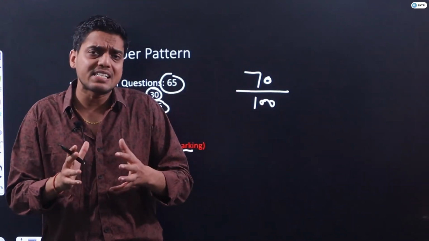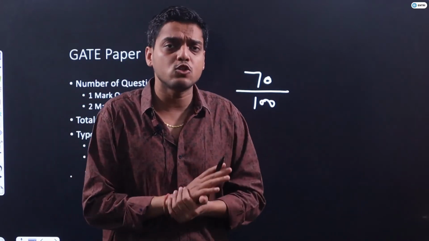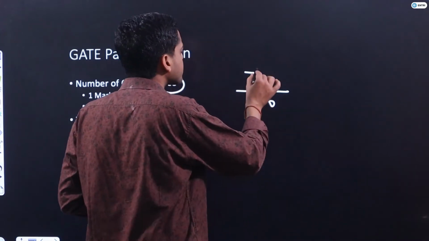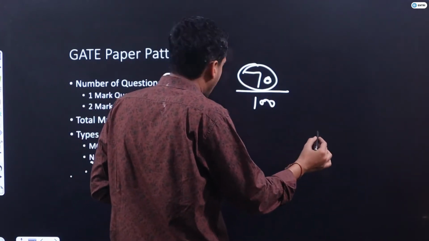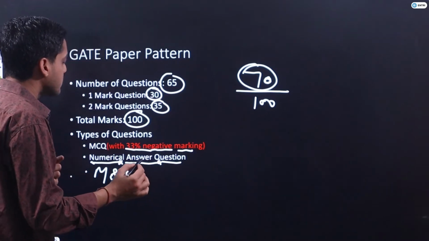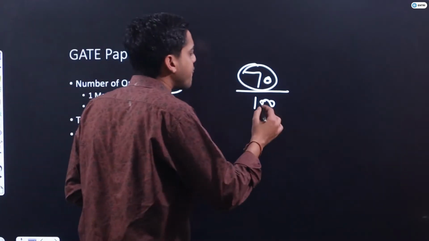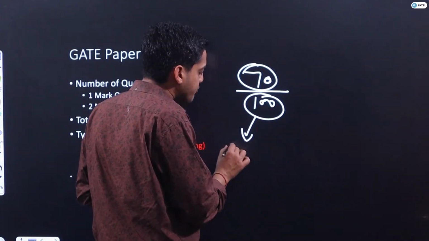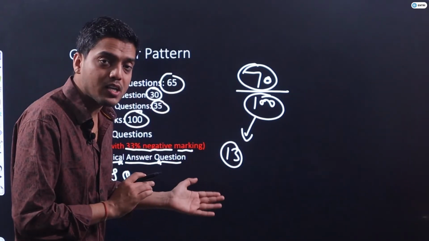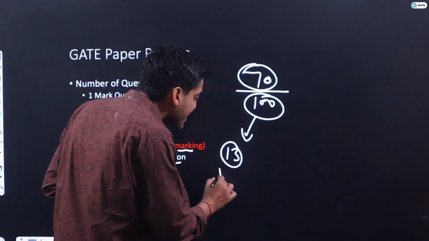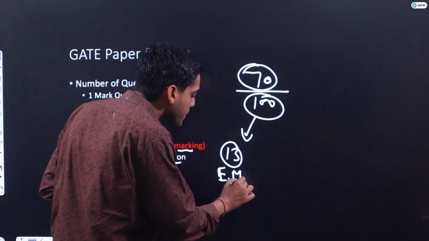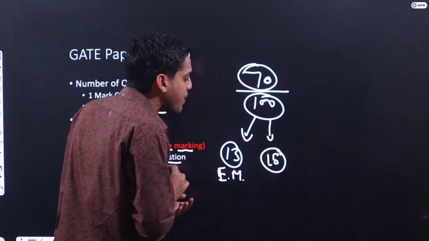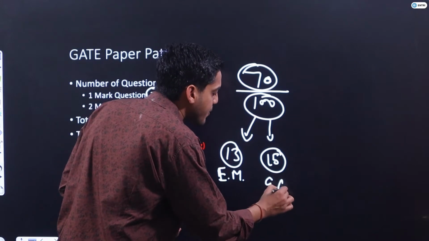And what should be the strategy to score these 70 marks? If I look at the breakup of these 100 marks, 13 marks will be asked from engineering mathematics, and 15 marks, as we have discussed already, will be asked from general aptitude.